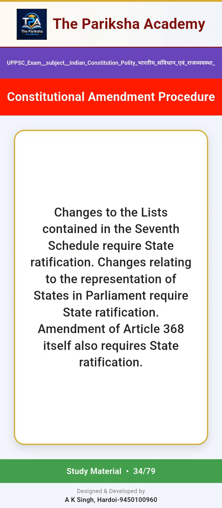Changes to the lists contained in the 7th schedule require state ratification. Changes relating to the representation of states in Parliament require state ratification. Amendment of Article 368 itself also requires state ratification.